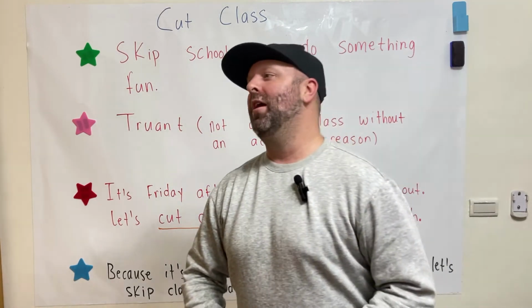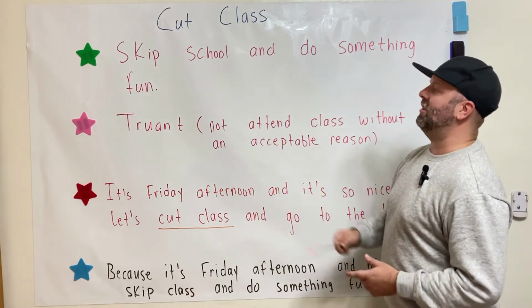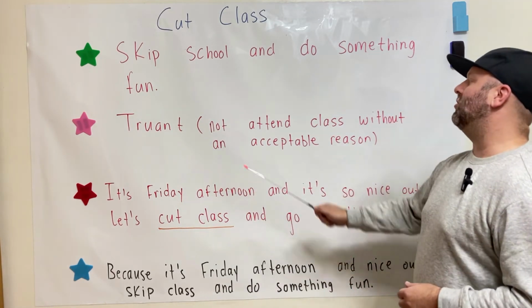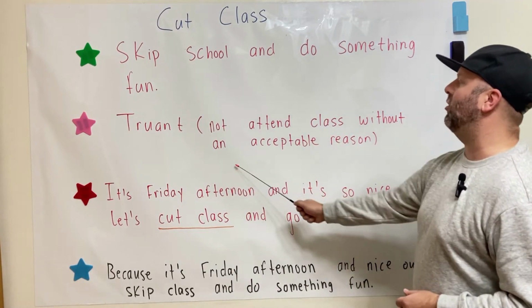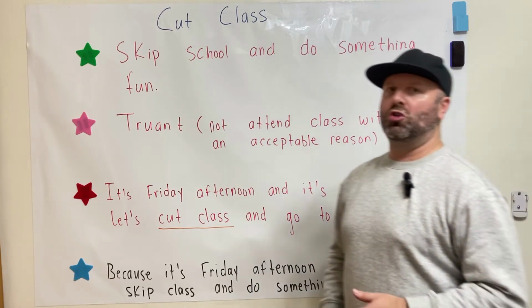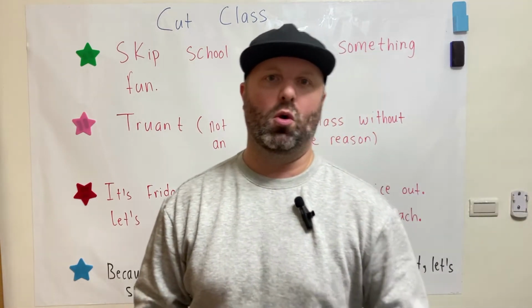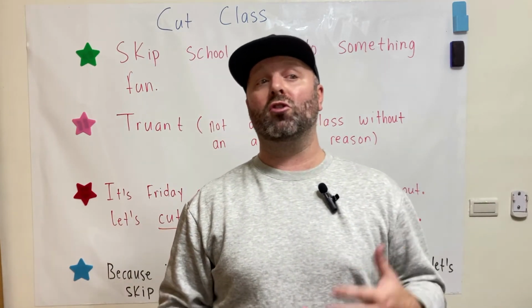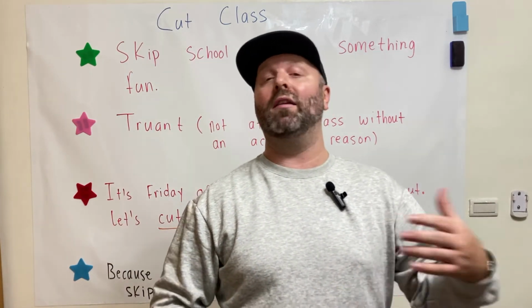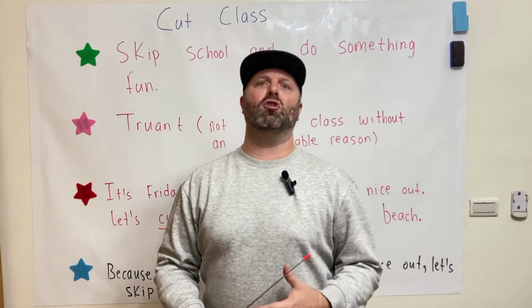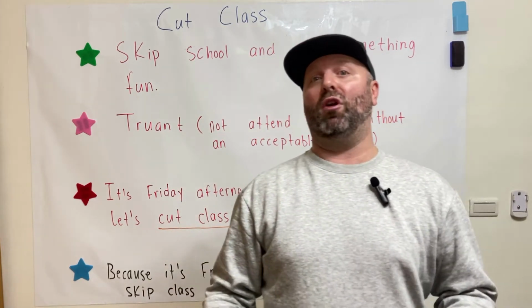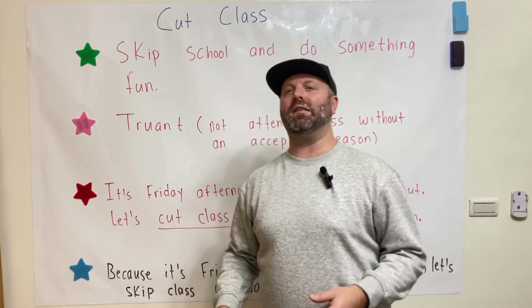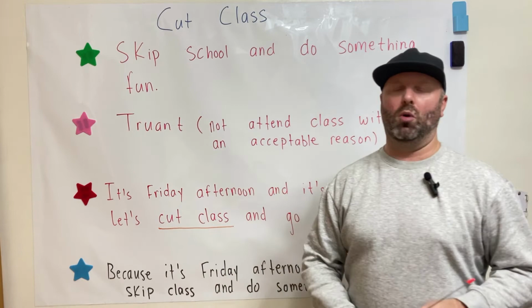That's okay. Now, a word connected to this here would be truant. Okay, so truant means to not attend class without an acceptable reason. So if you have a family emergency or you have like a doctor's appointment, the school's okay with you going and dealing with that. But if you just don't go to class and you go to a friend's house to play games or do something fun, well, that's not an acceptable reason and you are being truant, okay?